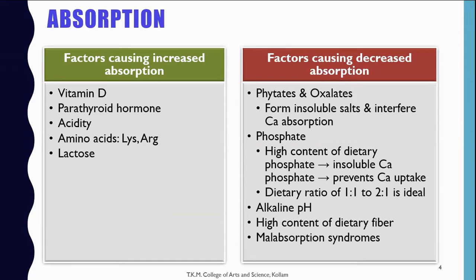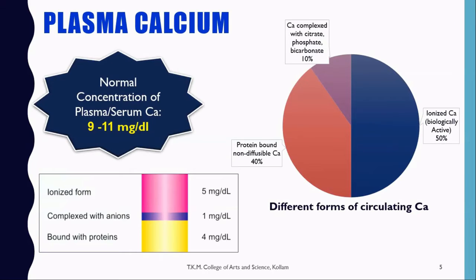In that disease, the intestinal free fatty acid level increases as it is not readily absorbed from the intestine. This free fatty acid reacts with calcium and forms insoluble calcium soap, which ultimately reduces the absorption of calcium from the intestine. Next, we will see about plasma calcium.